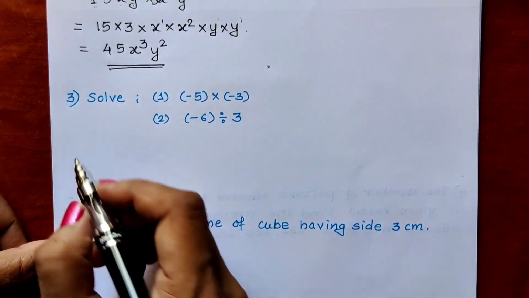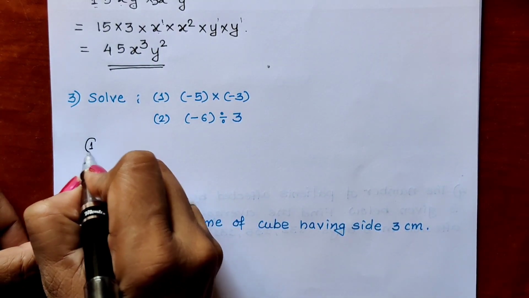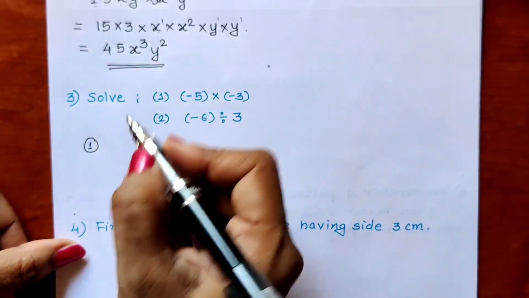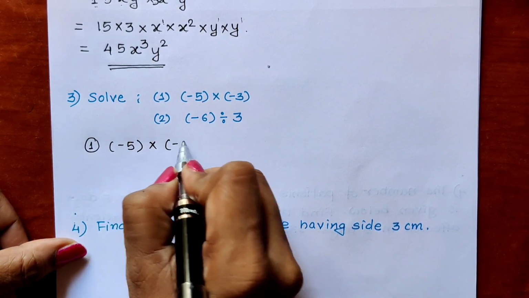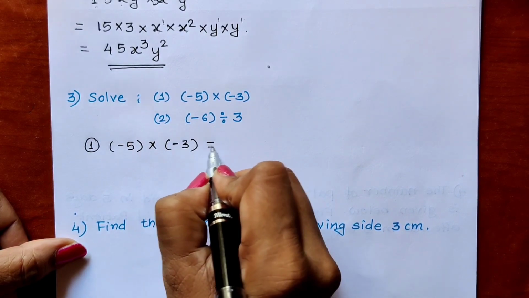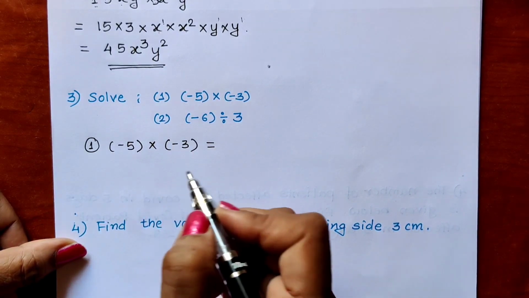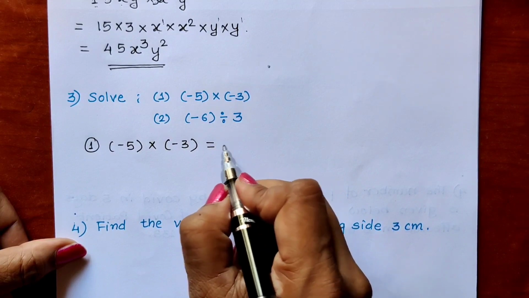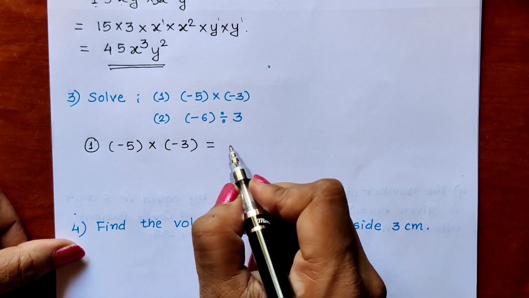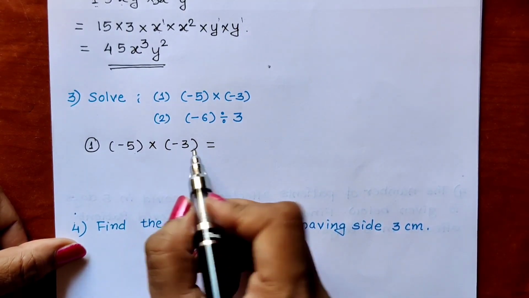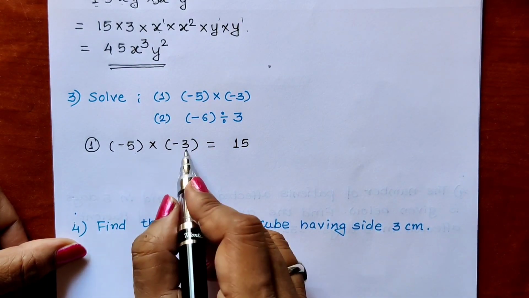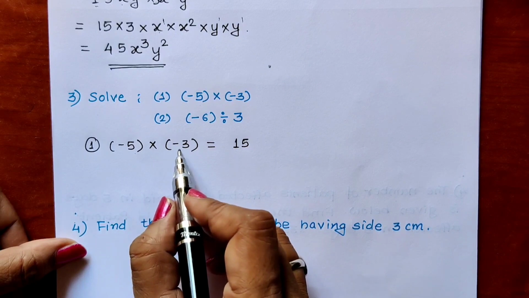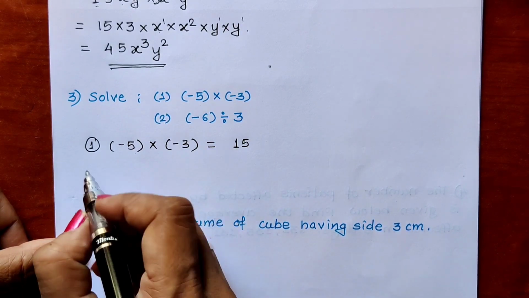Now next question, solve. Minus 5 multiply by minus 3. Simple multiplication this is. Minus minus. What will be the sign of answer? It will be plus. When plus sign is there, we don't write. 5 3s are 15. So minus minus plus. That means minus 5 into minus 3 is plus 15.